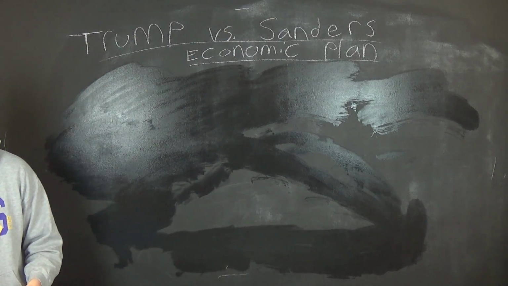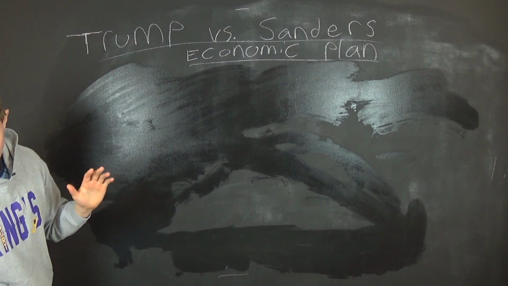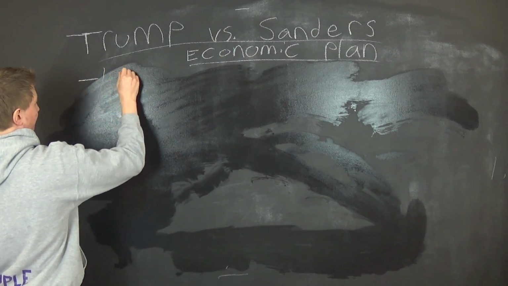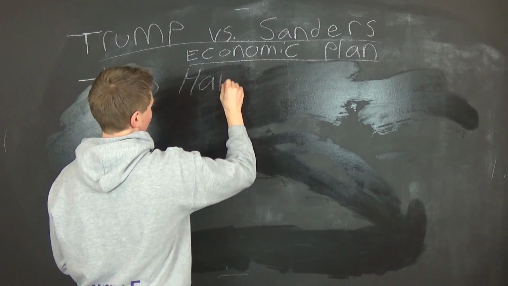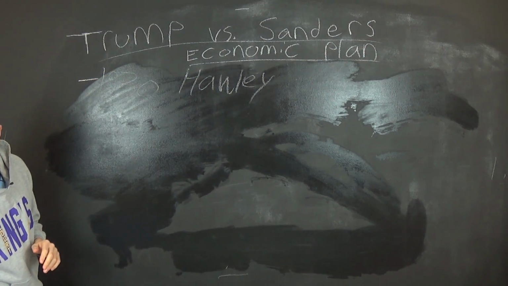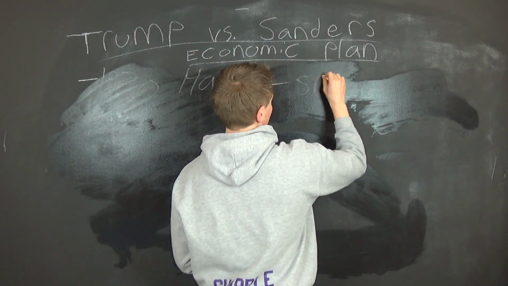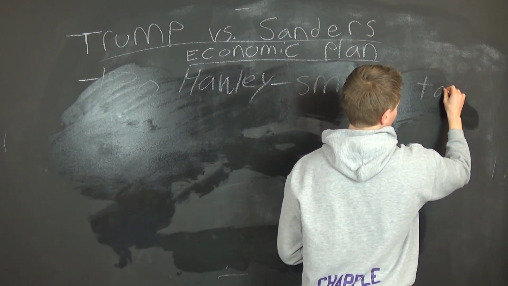So I'm going to talk about a couple of examples here about the Laffer curve. In 1930, I guess I'll write it out here, this was called the Hawley... what was the other guy's name? Hawley-Smoot tariff. Okay, this is a big example.